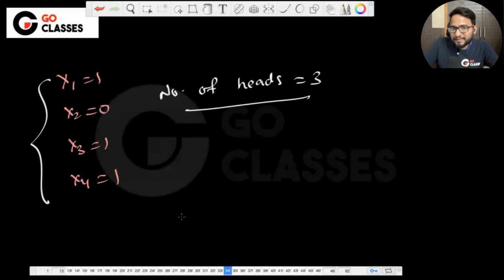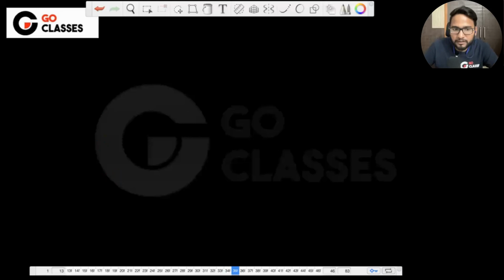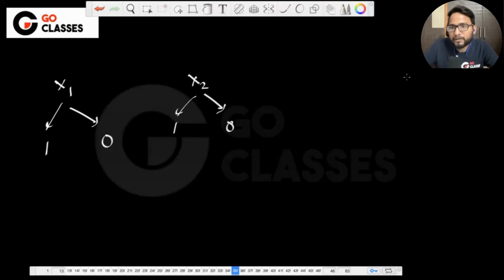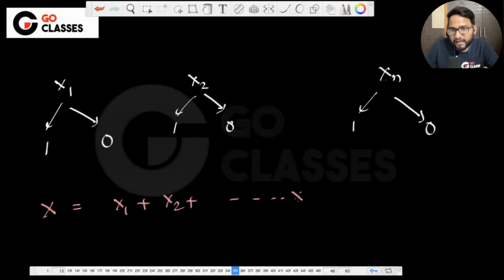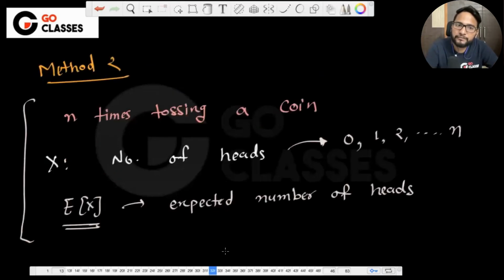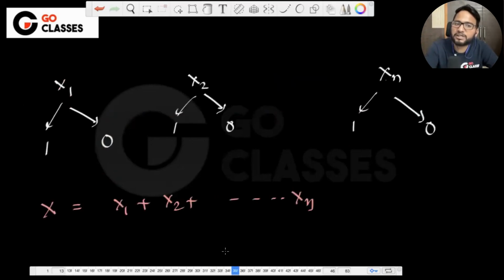So x1 is 1 only if the first trial gets head, and x2 is 1 only if the second trial gets head. Just listen, it is an extremely interesting line which I'm going to write. Can I say that x equals x1 plus x2 plus x3 till xn? Let's understand this using English. What is x in English? Do you remember what x is? It is the number of heads. So let's understand using the semantic meaning.